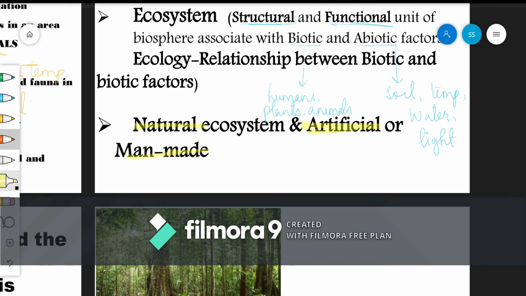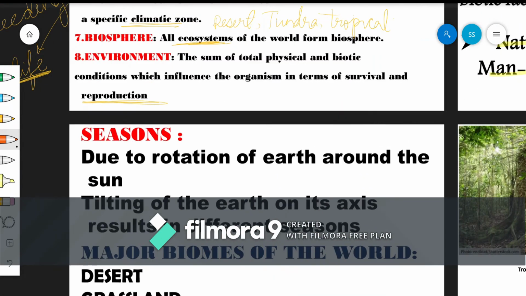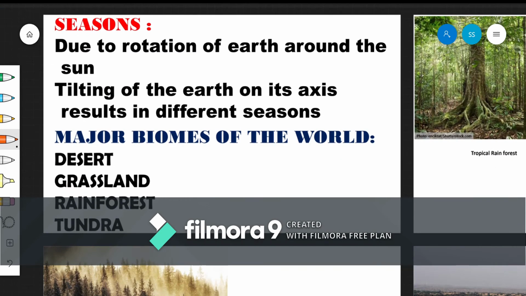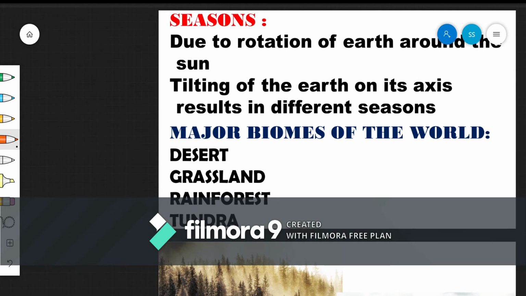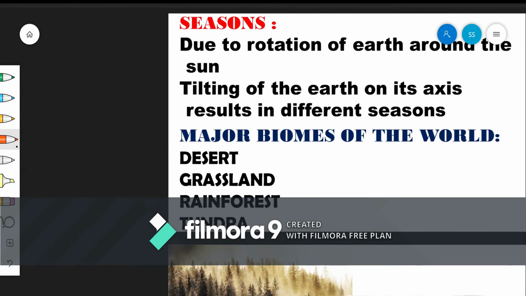Let's take examples of the natural ecosystem. It includes a river, and we also have oceans, which are natural ecosystems. Artificial ecosystems are such as zoos and lakes. Now let's continue with the various seasons. From the beginning of our 4th or 5th standard, we have learned the reason why seasons occur. Let's discuss it one more time here.